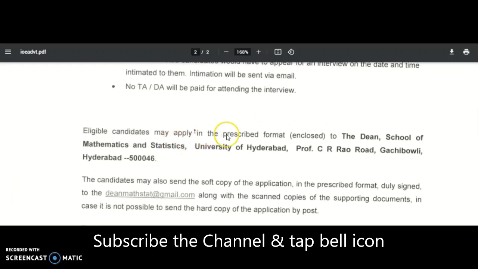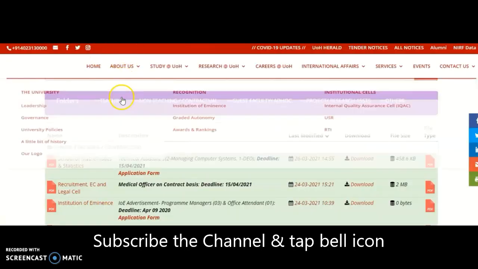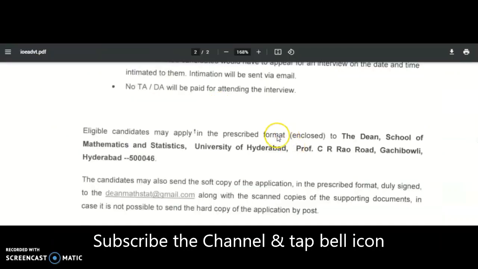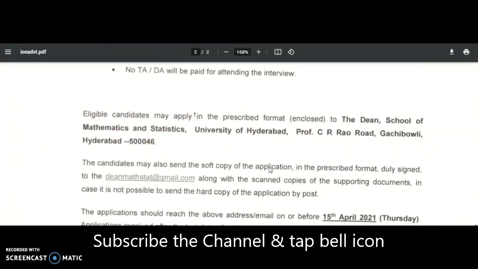Eligible candidates may apply in the prescribed format. Prescribed format means, as I told you, I will provide this link in the description box of this video. If you click on it, the application form will be downloaded. You just fill up that application form and then send it to the Dean, School of Mathematics and Statistics, University of Hyderabad.